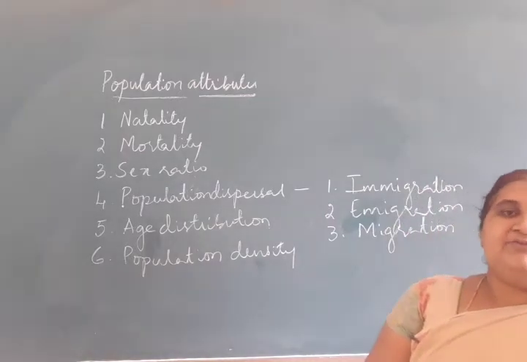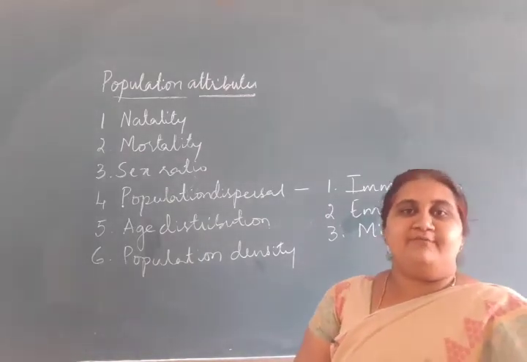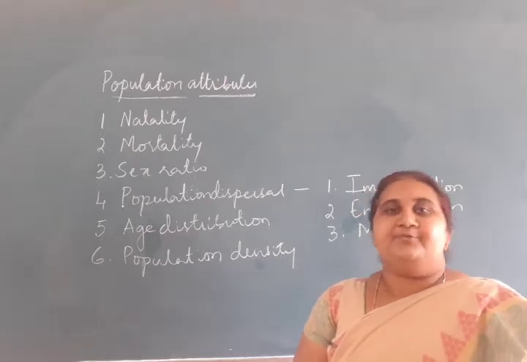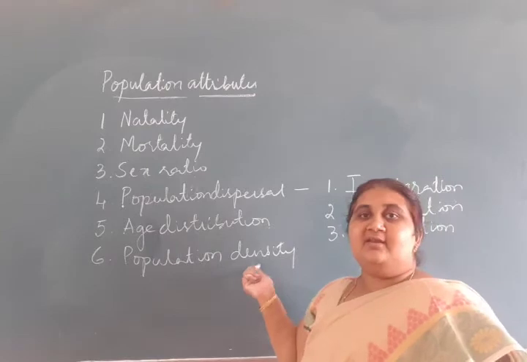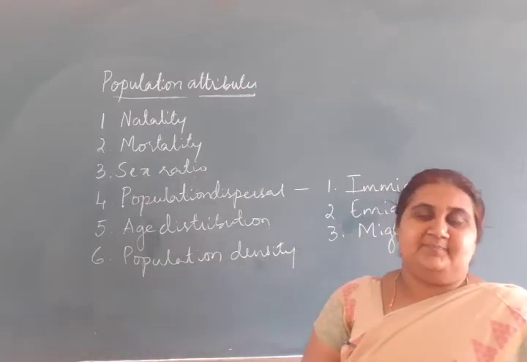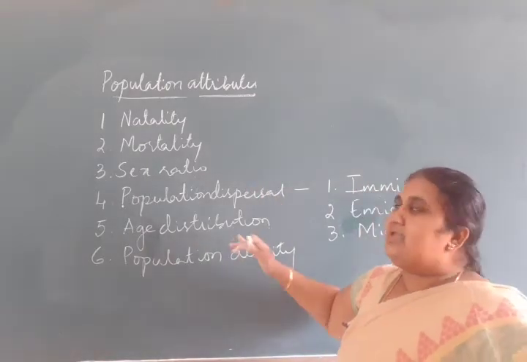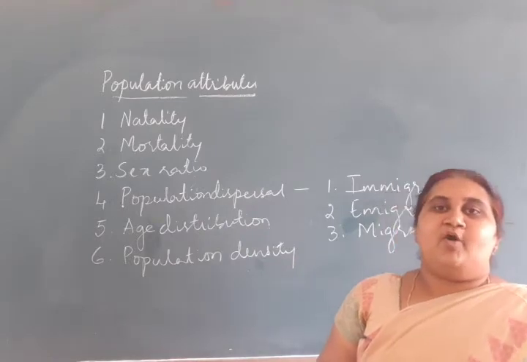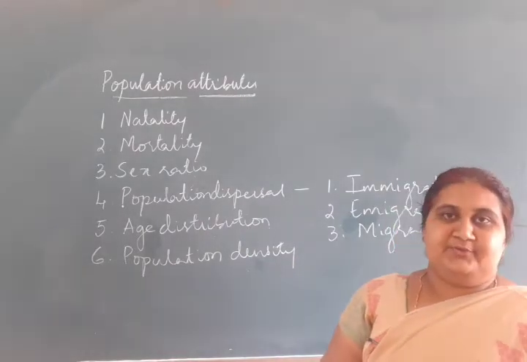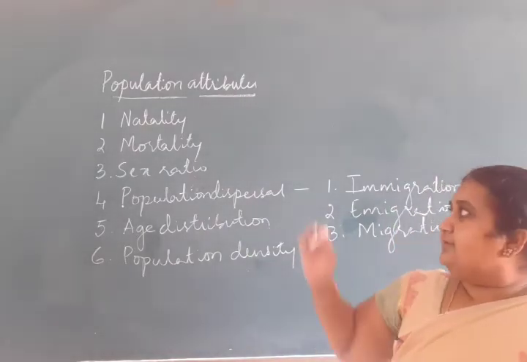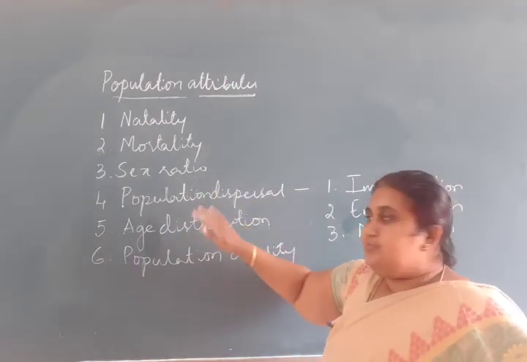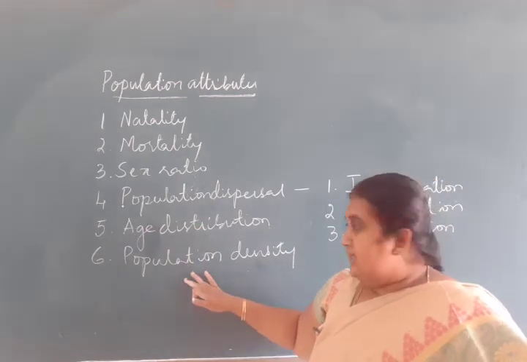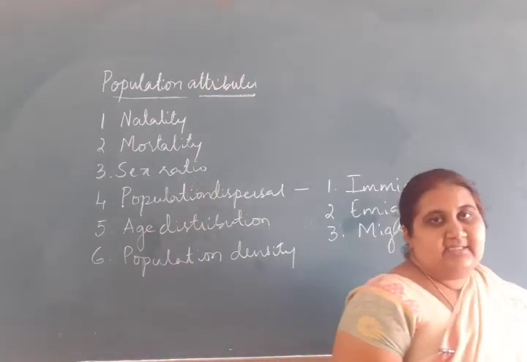Population density or population size: the number of individuals of a population per unit area per unit time is called population density. So these are the characteristic features, the population attributes: natality, mortality, sex ratio, population dispersal, age distribution, and population density.